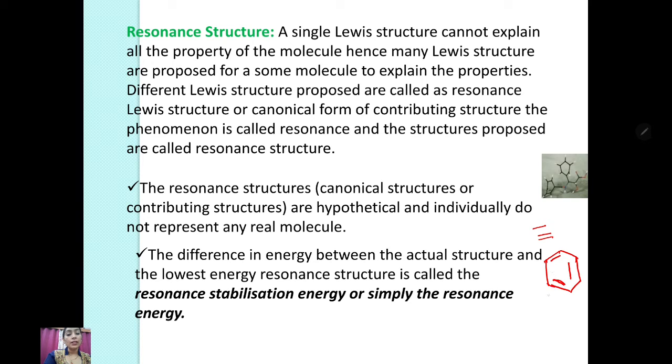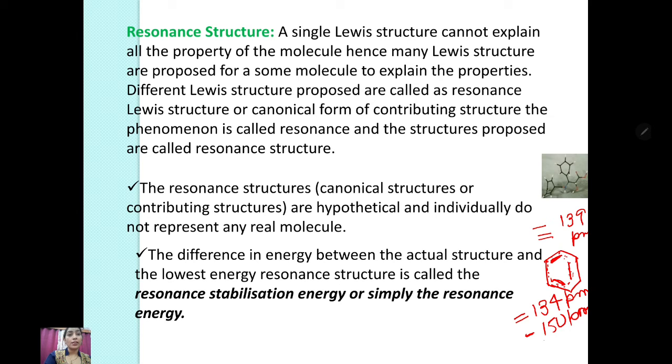But experimentally it was observed that the length of the double bond is 134 pm and the bond length of a single bond is 150 pm. But practically, 139 pm was observed as the bond length in benzene. So it shows an in-between state of the single bond and double bond, meaning there is always some circulation, some rotation of electrons. This is called resonance.